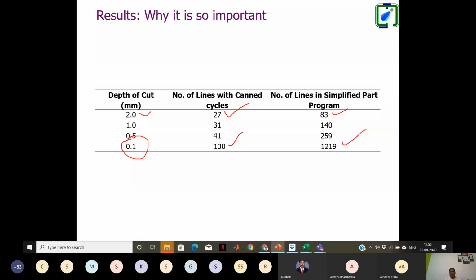So suppose I have this low cost CNC machine, and as a CNC machine programmer, I want to machine the same part. I need to write 1200 lines. But with the same CNC machine, if I use this developed software utility, I can write my program in 130 lines.